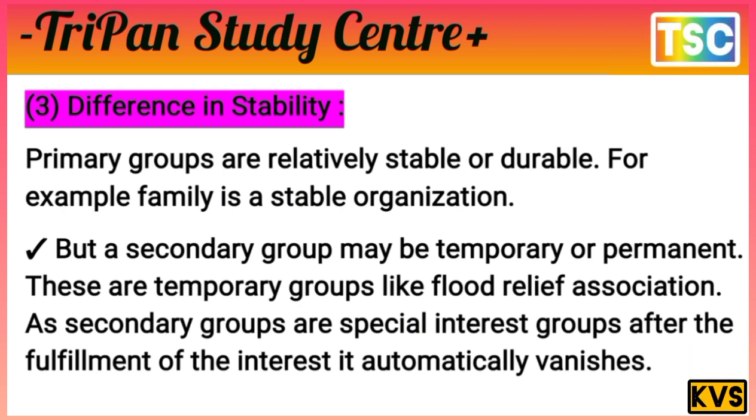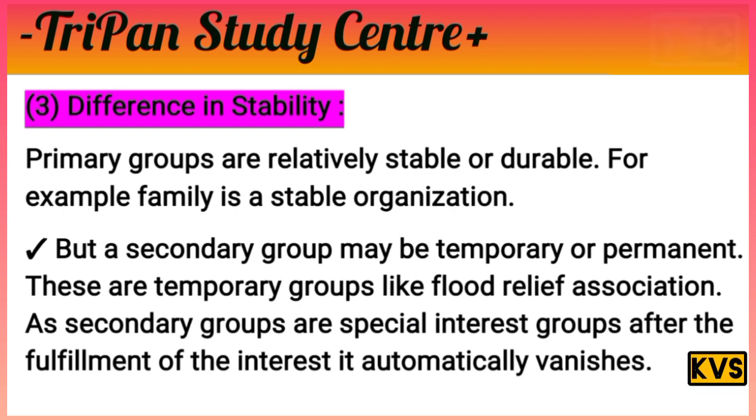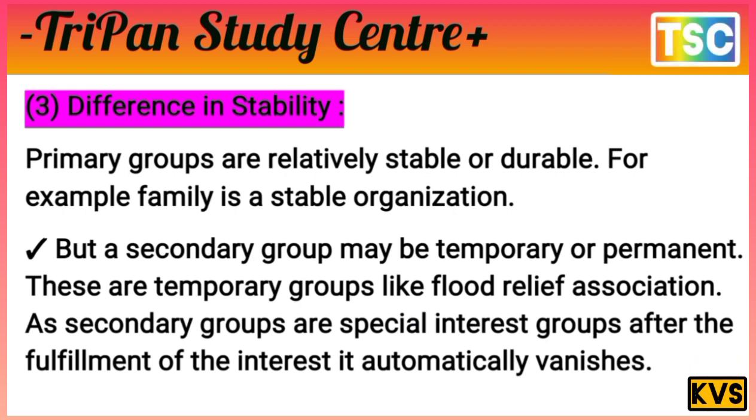But the secondary group may be temporary or permanent. These are the two types. Temporary groups, like a flood relief association, are secondary groups, especially interest groups, which automatically vanish after the fulfillment of the interest. Secondary groups may be temporary or permanent.